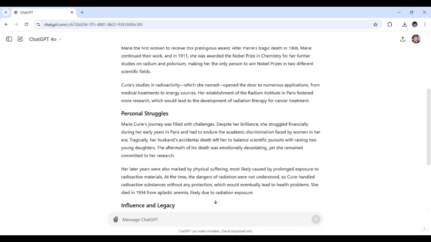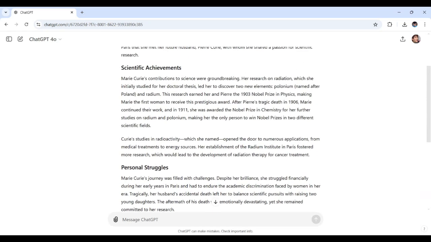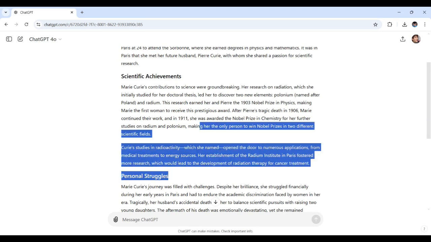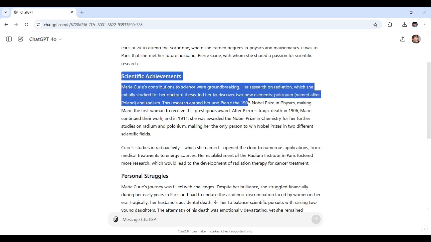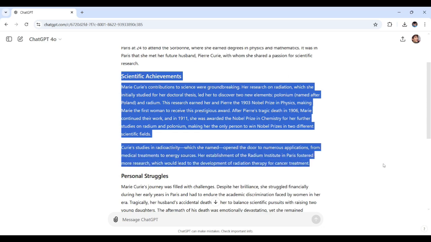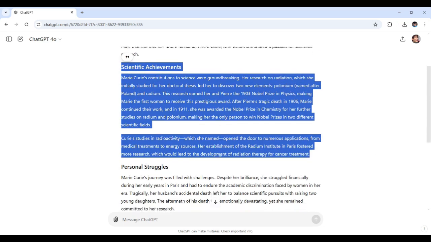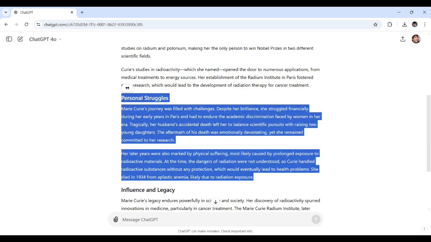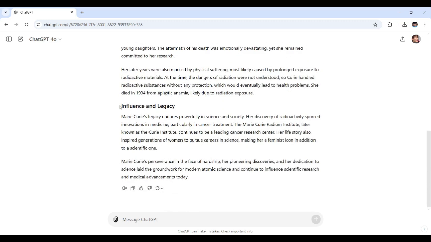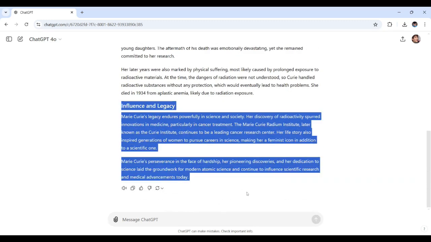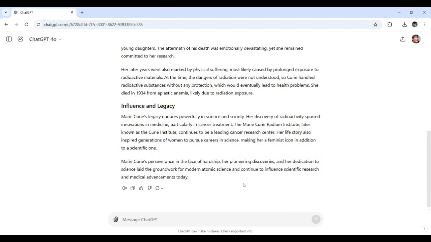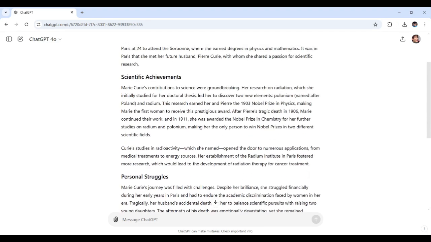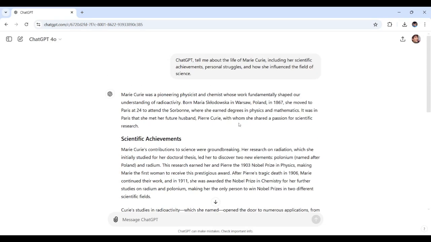ChatGPT gives you a narrative that includes Curie's achievements right over here. This part. Oh, apologies. This part, I mean. There we go. Personal resilience. Right here, this section. And lastly, the lasting legacy that she left in the field of science. So, this approach is ideal for gaining a full understanding of any historical figure.